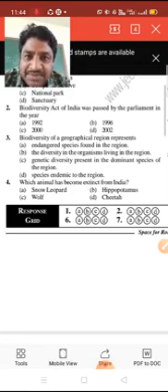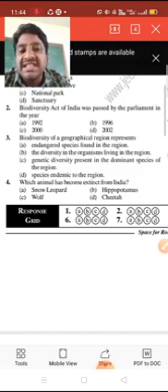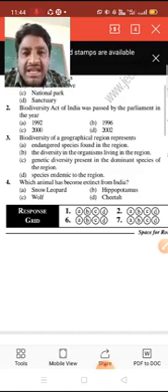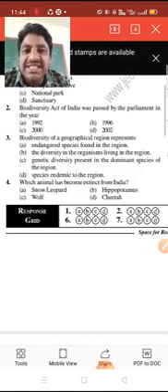Endangered species are present only in particular areas, and endangered means a very high risk condition.